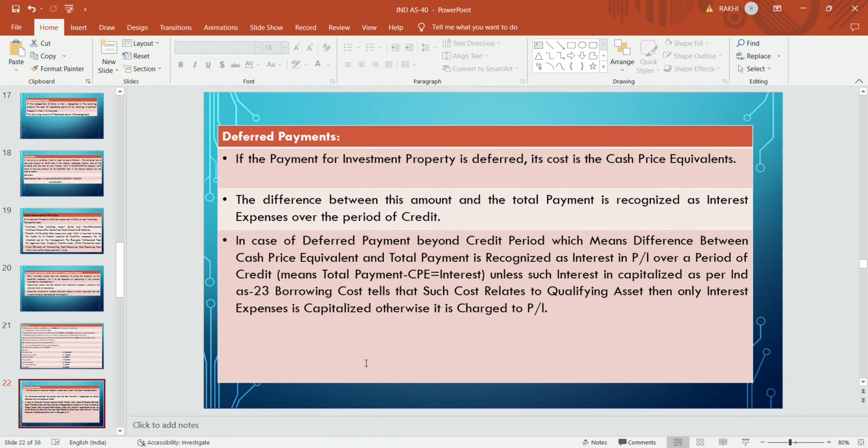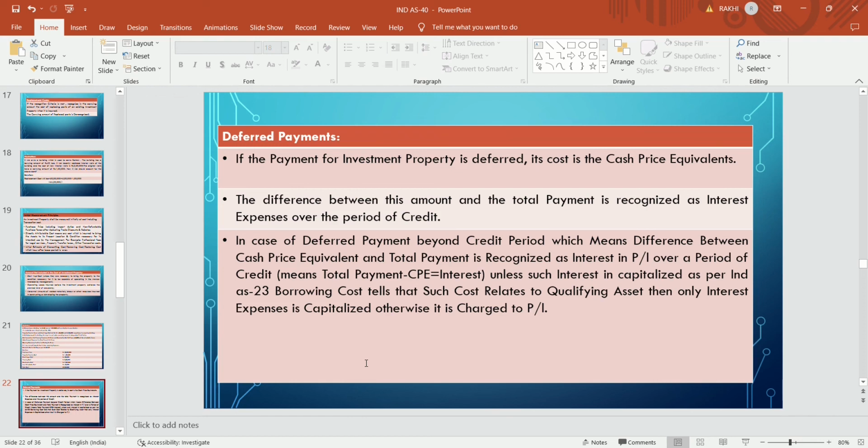Now, deferred payment. What do we mean by deferred payment and how is the treatment to be done? What if the company pays after 2 years if they purchase today? If the company purchases any asset today and pays after 2 years, then what was the cost of that asset? This is to be explained by example.